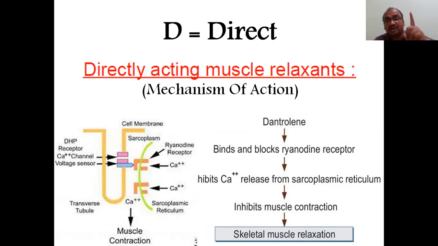So D stands for dantrolene, directly acting muscle relaxant. It has appeared many times in the examination, right?